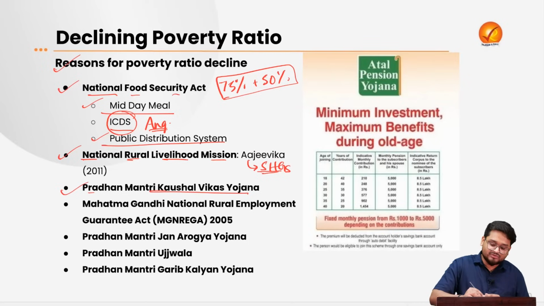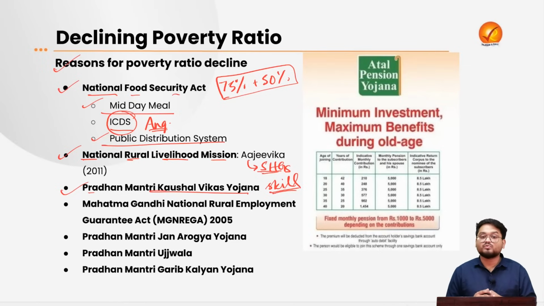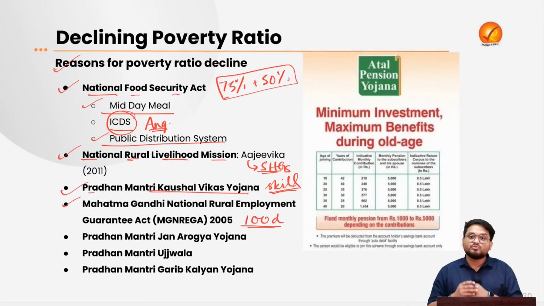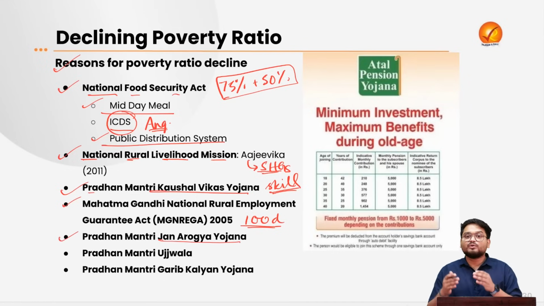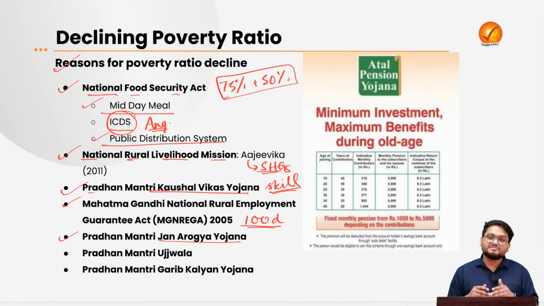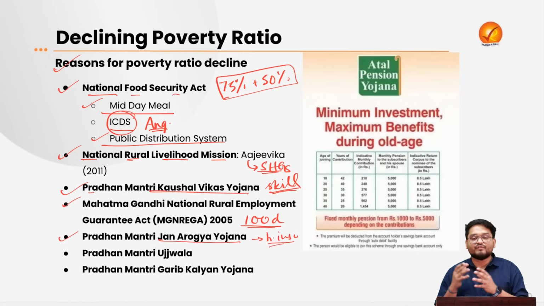Next, we also have the Pradhan Mantri Kaushal Vikas Yojana. Kaushal Vikas Yojana is to skill and empower the local youth of the country, who are generally dropouts of say class 10 and 12, to make them employable. Next, we have the MGNREGA program, where the government gives 100 days of paid unskilled labor in the rural areas, giving a lot of employment opportunity to increase their income levels. We also have the Pradhan Mantri Jan Arogya Yojana to limit the out-of-pocket expenditure of individuals by giving health insurance to below poverty line individuals.